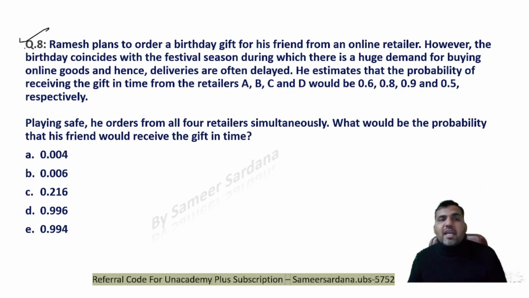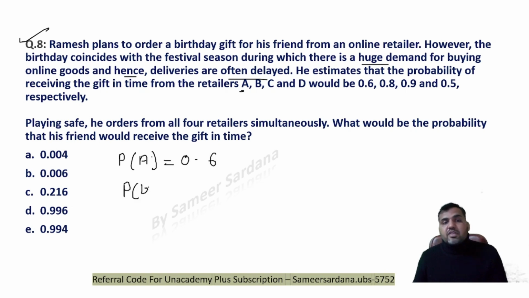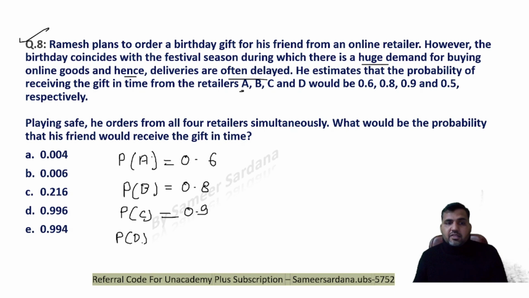Now question number 8. Ramesh plans to order a birthday gift for his friend from an online retailer. However, the birthday coincides with the festive season during which there is a huge demand for buying online goods and hence deliveries are often delayed. He estimates that the probability of receiving the gift in time from retailers A, B, C, D is 0.6, 0.8, 0.9, 0.5. From A it is 0.6, from B it is 0.8, from C it is 0.9, and from D it is 0.5.